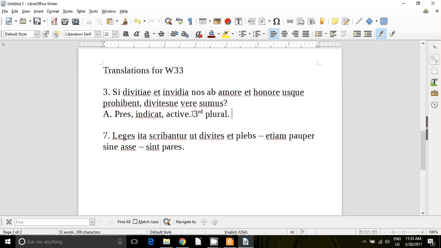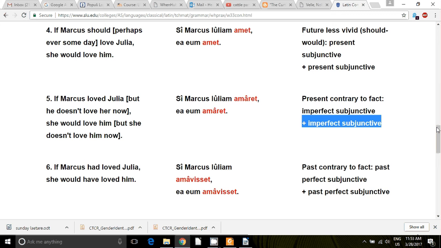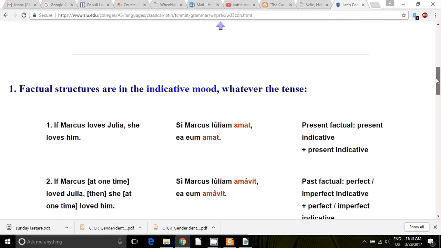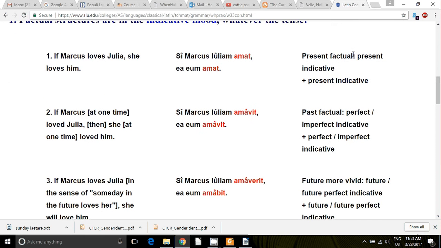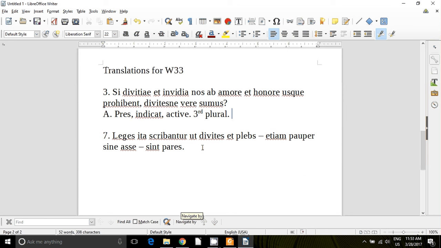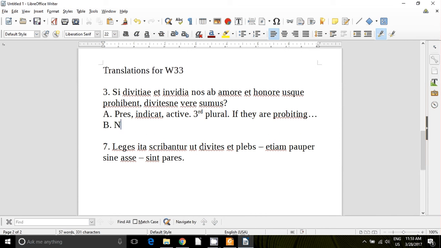And if we got a present indicative in our protasis, that tells us what? We've got a present factual. Present indicative and a present indicative. So this is a present, so if they are prohibiting, and now we need to find who's the they. Do we have a nominative to be the subject?